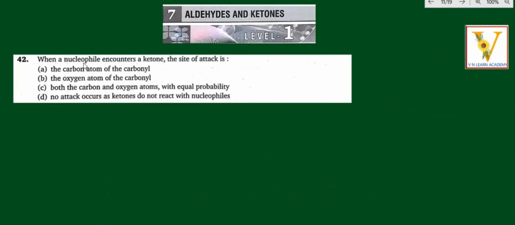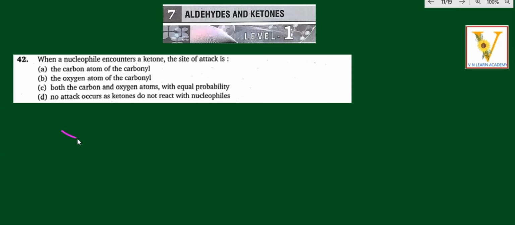The next question: when a nucleophile encounters a ketone, the site of attack is the carbon atom of the carbonyl, the oxygen atom of the carbonyl, both carbon and oxygen atom with equal probability, or no attack occurs as ketone does not react with nucleophiles. Yes. A very simple way I would like to mention this point here. Very easily you will understand it. Carbonyl compound, that is the keto group specially they mentioned, right?